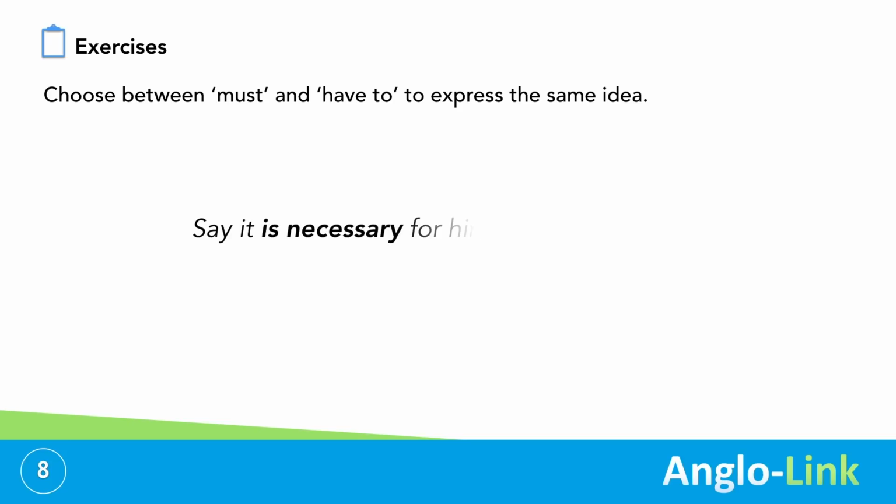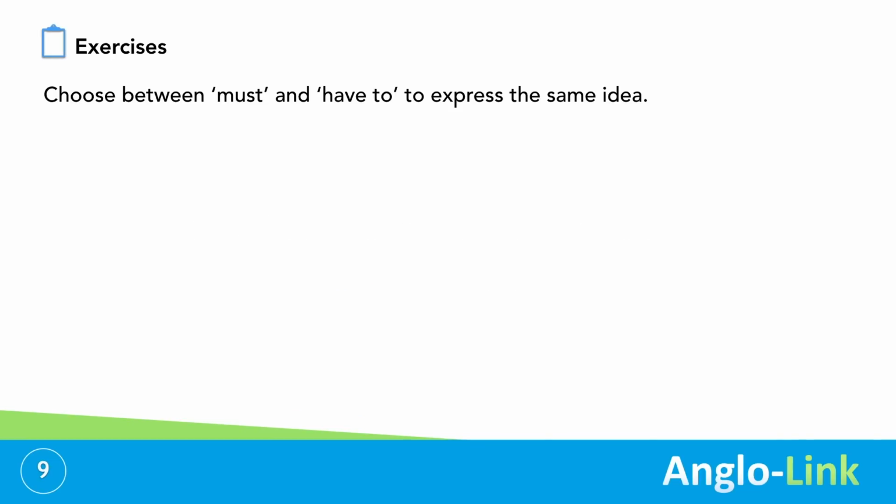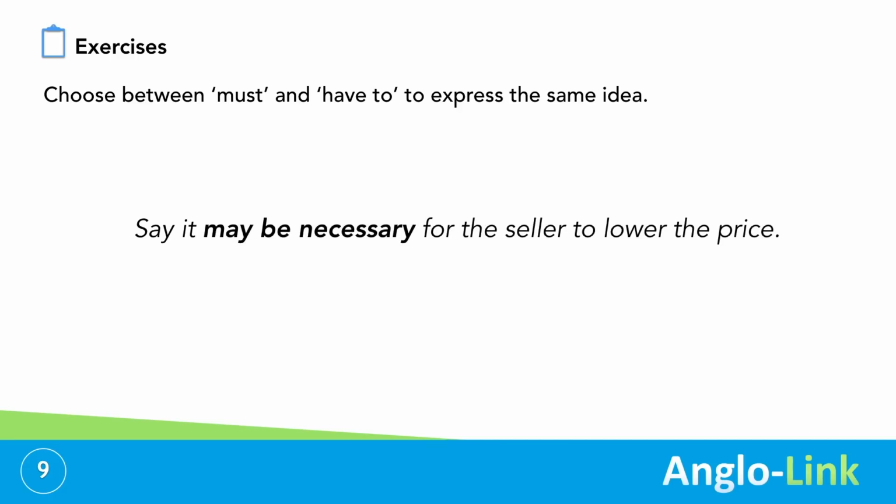Number 8. Say it is necessary for him not to get stressed. He gets stressed. He mustn't get stressed, a necessity not to do something in the present. Number 9. Say it may be necessary for the seller to lower the price.